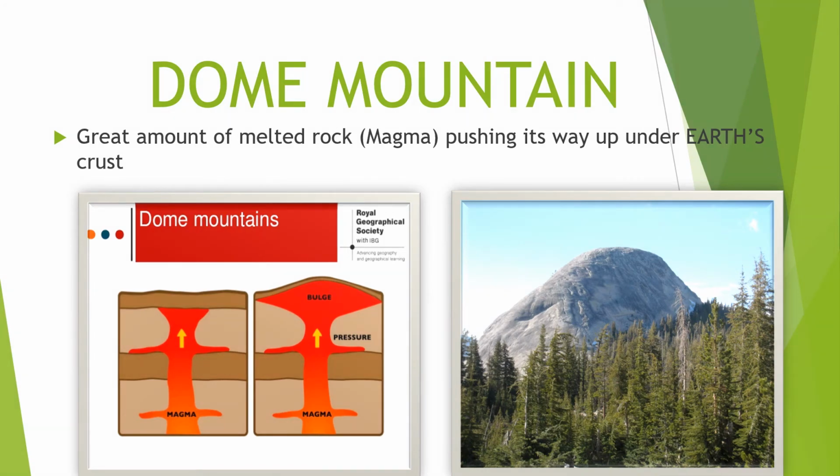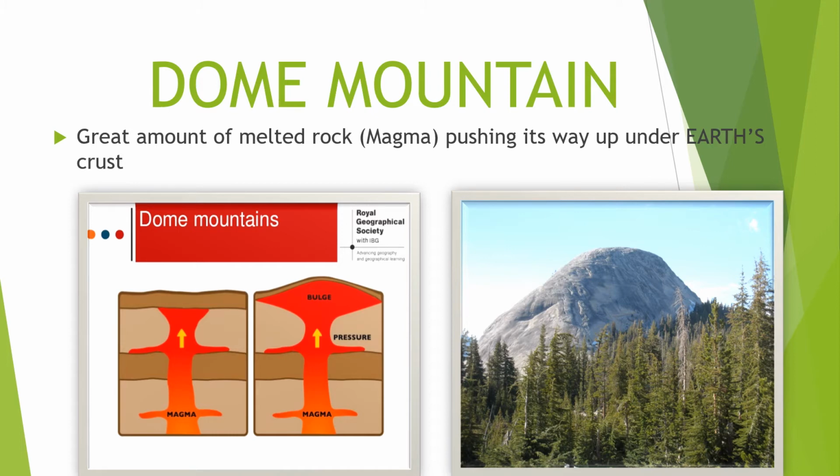Another type of mountain is the dome mountain. This is very interesting because the dome mountain is formed with a great amount of melted rock or magma pushing its way up under the Earth's crust. The magma pushes up, overlaying the rock layers without erupting, unlike a volcano. An example of a dome mountain is the Black Hills in South Dakota.